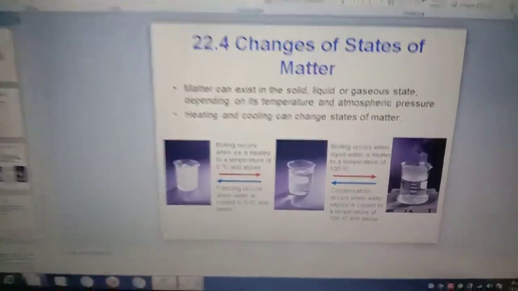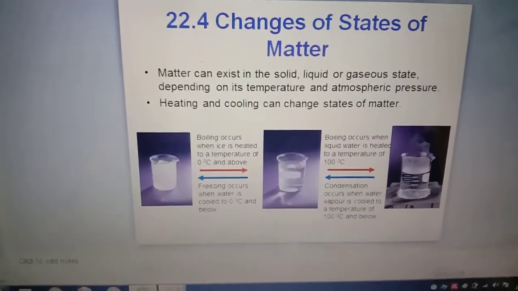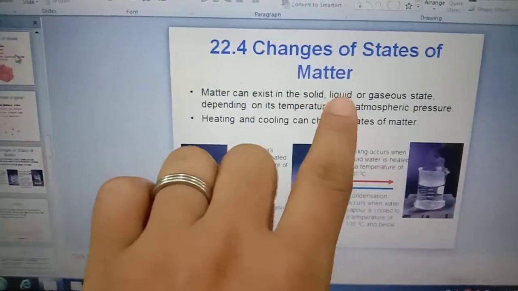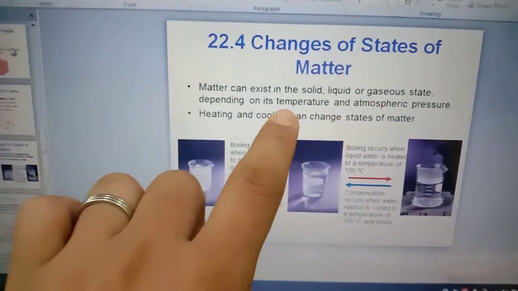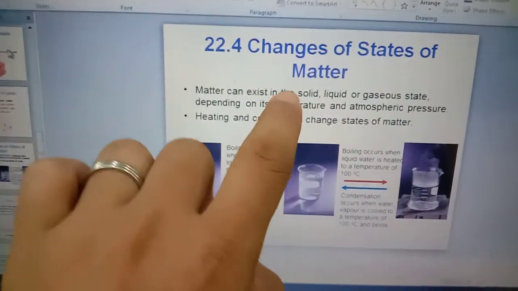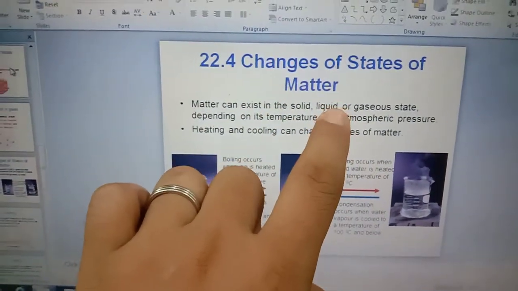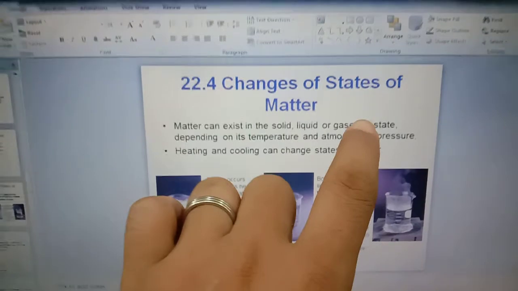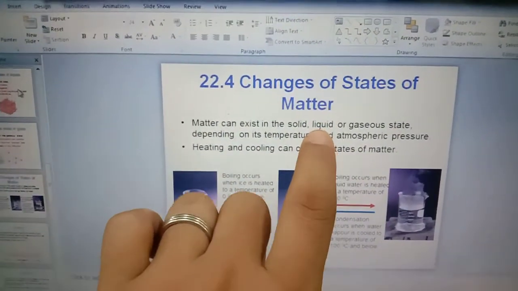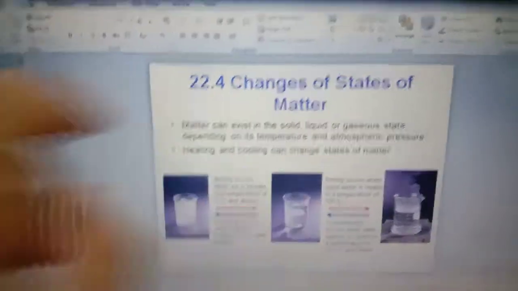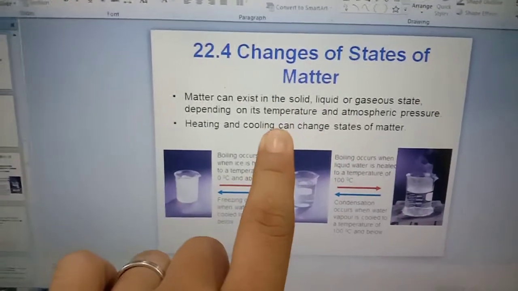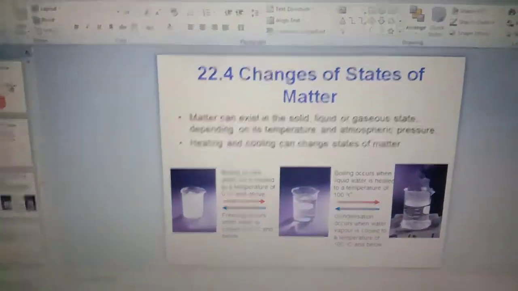Okay. Now I will explain to you about changes of state of matter. I have explained that matter has three states: solid, liquid, and gas. But at different temperatures, they will change. For example, solid will turn to liquid because of heat, and liquid will change to gas because of heat. Gas will change to liquid because of cool temperature, and liquid will go back to solid because of cool temperature. So matter can change because of temperature. When you change the temperature, the state will change.